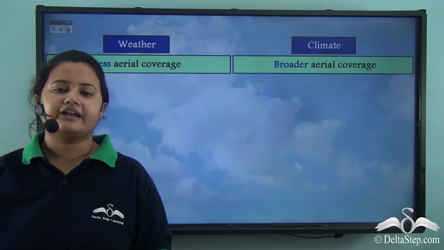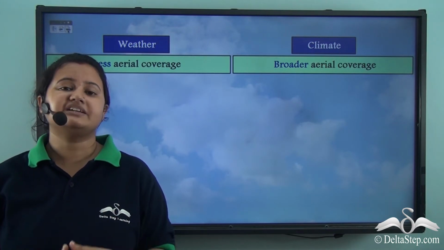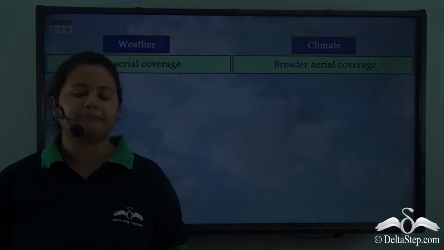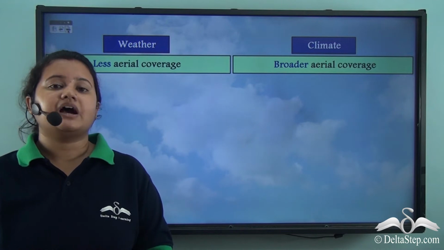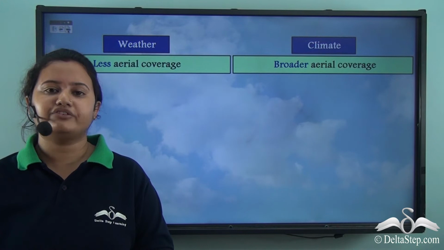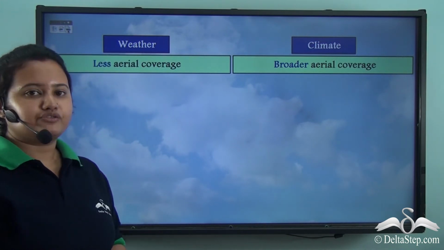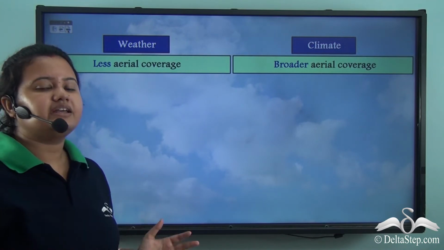So, we read that both weather and climate are states of atmosphere, that is atmospheric conditions. But weather and climate are not exactly the same. So, now let us discuss the differences between weather and climate. The first point of difference between them is the aerial coverage.